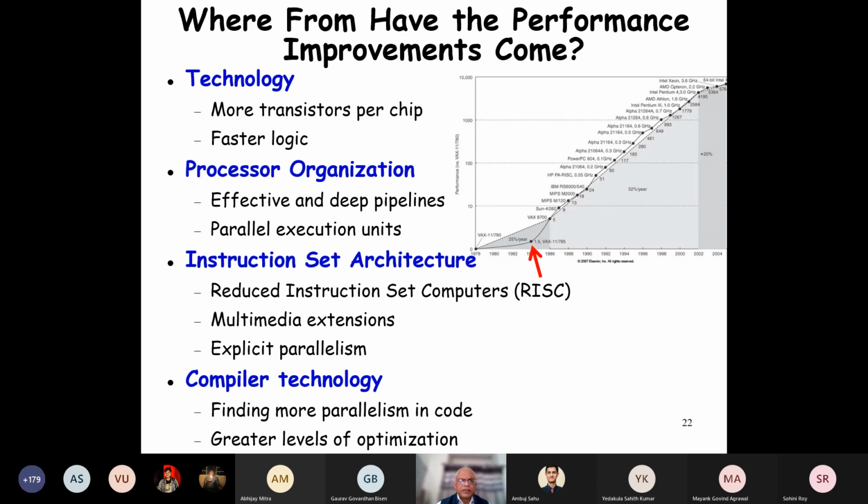And then the instruction set architecture. We'll look at the RISC architecture and the CISC architectures. How the RISC made it fast, the multimedia extensions, explicit expression of parallelism, and then the compiler technology has also played its role, finding parallelism in code and getting optimal code for the processor.